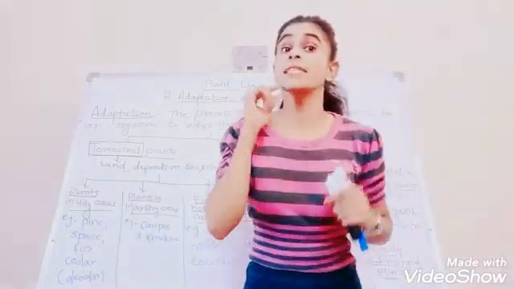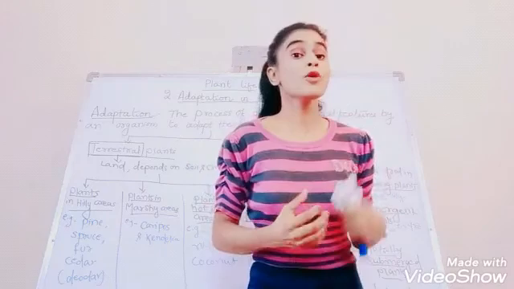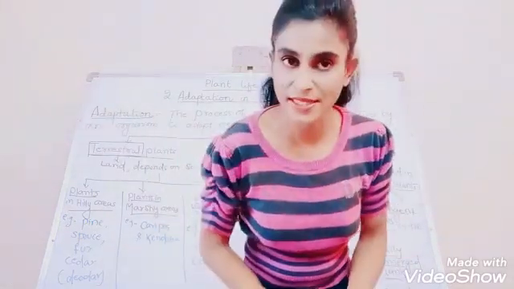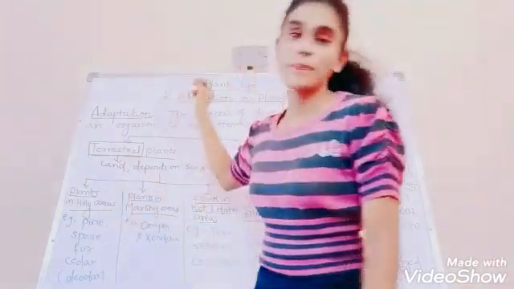So we are going to discuss more and more about various adaptations seen in different types of plants. Let's start the journey with plants.